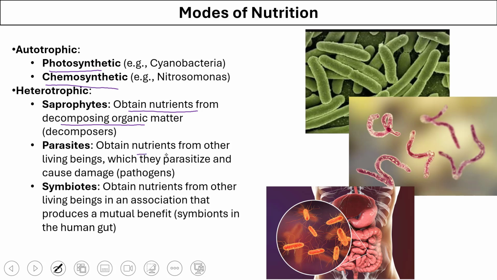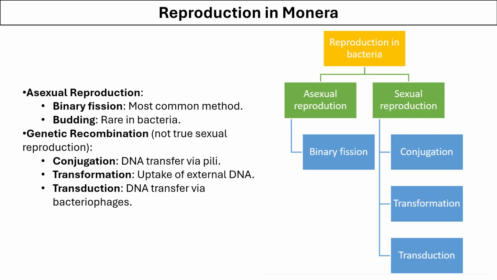Parasites obtain their nutrients from their host. They live on other organisms as parasites and cause damage in them. That's why they are also called pathogens, or the organisms that cause certain pathology in human beings. Symbiotes are those organisms that obtain their nutrients from other living beings in an association that benefits both the partners. So it benefits the bacteria as well as the organism on which it is thriving.